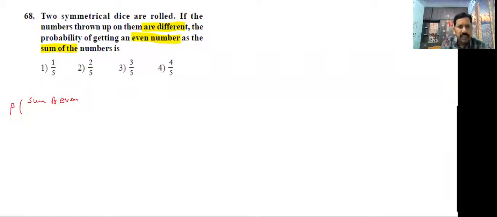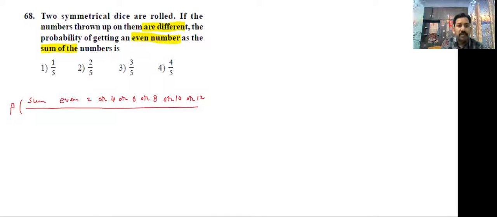What are the even numbers here? When two dice are rolled, what even sums do we get? 2, 4, 6, 8, 10, 12.